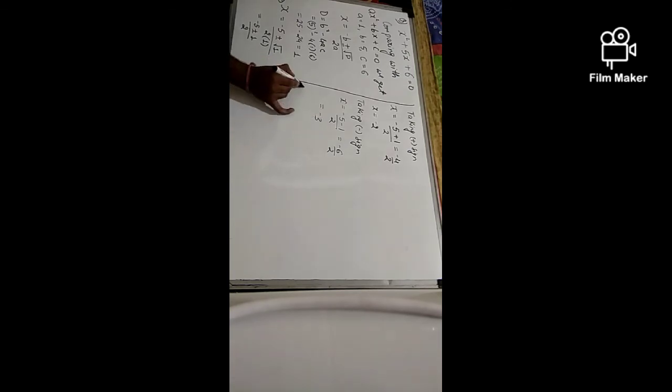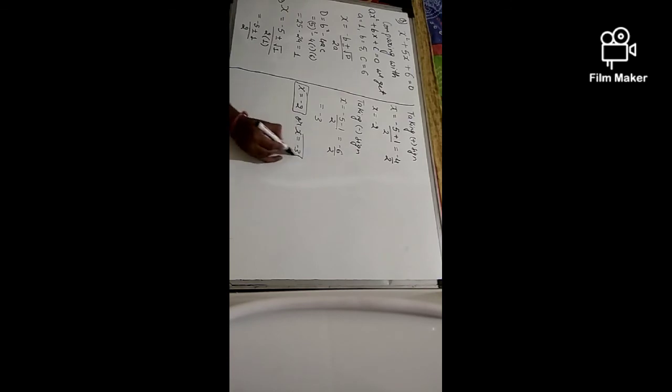So I have got the two values of x. x is equal to minus 2 or x is equal to minus of 3. Okay, I hope you understood. Very simple. Just find out a, b, c and put them in the formula and we can get the values of x.